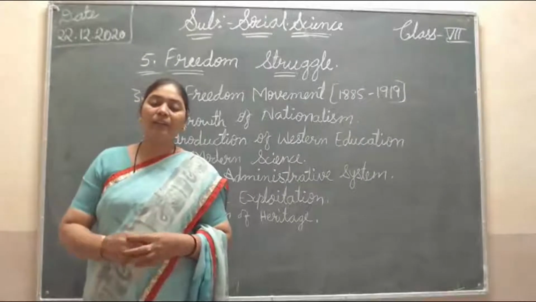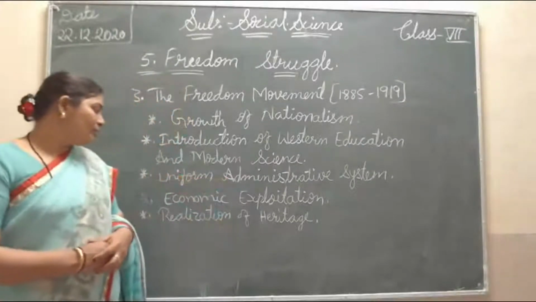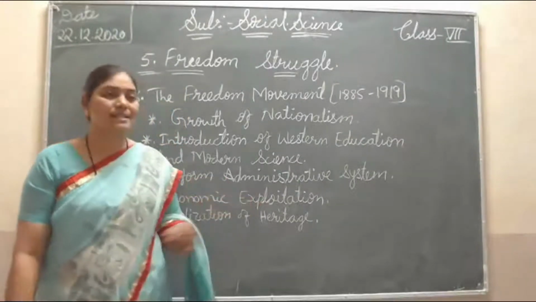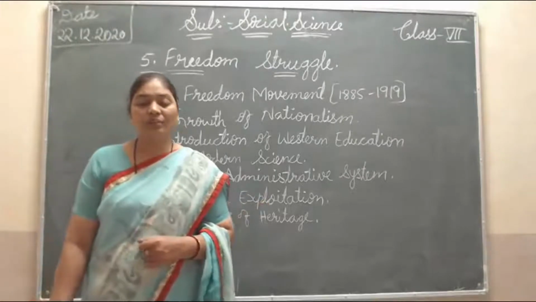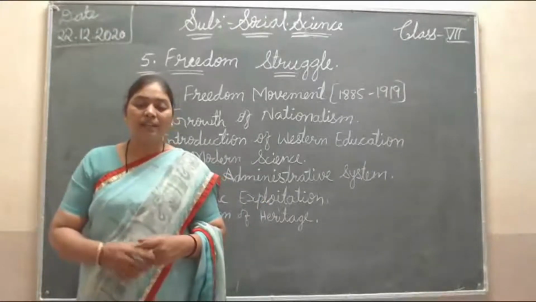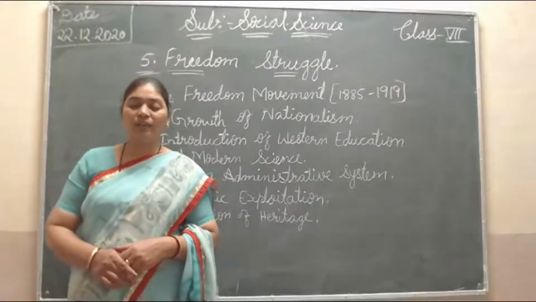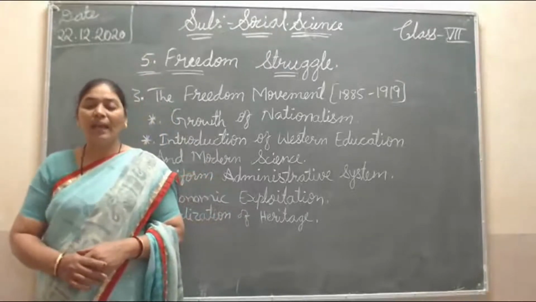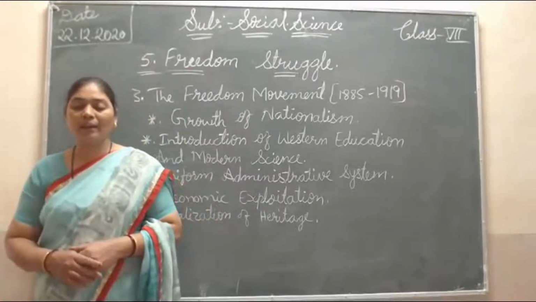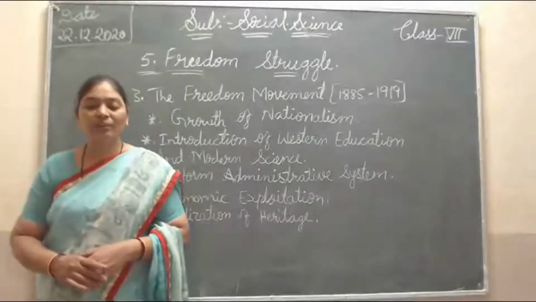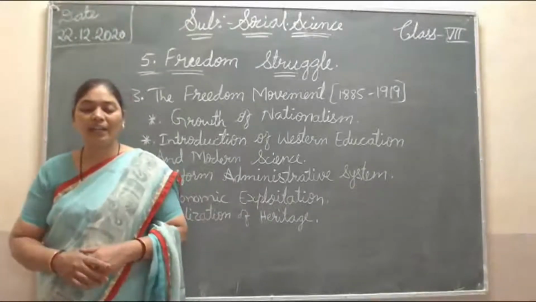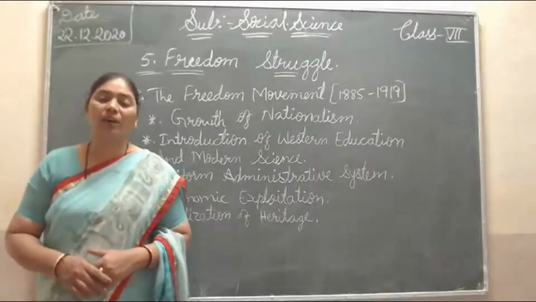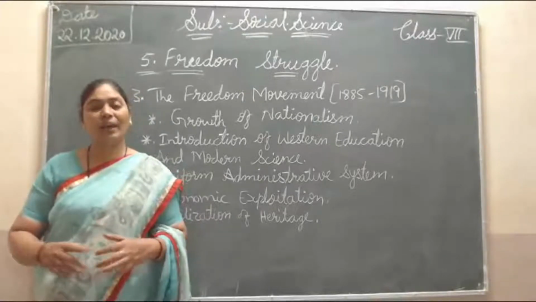Then one more point: the uniform administrative system. The British brought India under a uniform administrative system. As a result, Indians who were subject to uniform rules felt that they were equal. For all Indians, there was one rule.